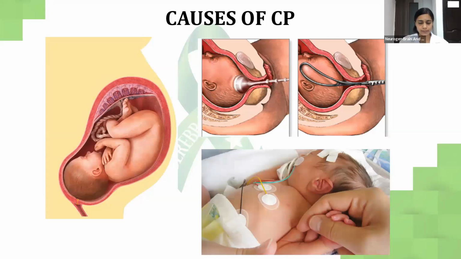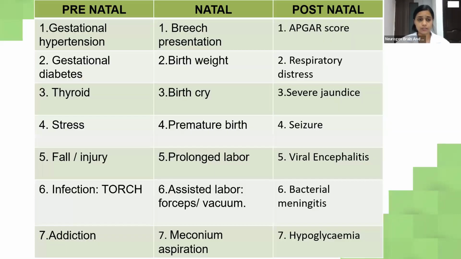What are the causes of CP? As I told you, there are three main causes: prenatal, natal and postnatal. Prenatal meaning from the time of conception till the delivery. So gestational hypertension is the first cause. This means that during pregnancy, the mother can experience an increase in blood pressure, which could further lead to complications. Secondly, gestational diabetes. Gestation means the time of pregnancy. During this time, the mother experiences an increase in the blood sugar level, which could further lead to complications, which also might lead to cerebral palsy.